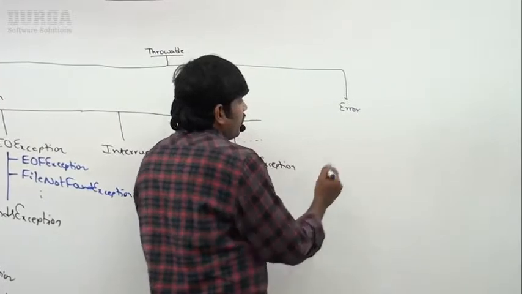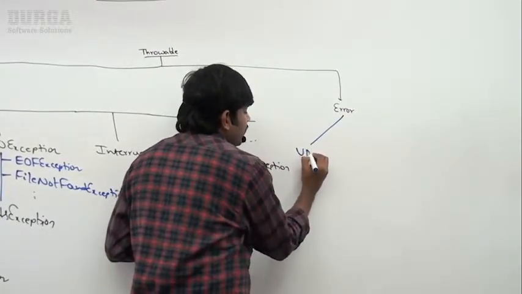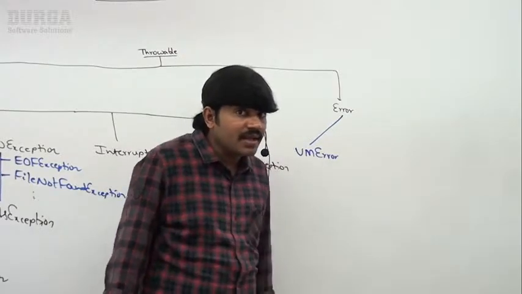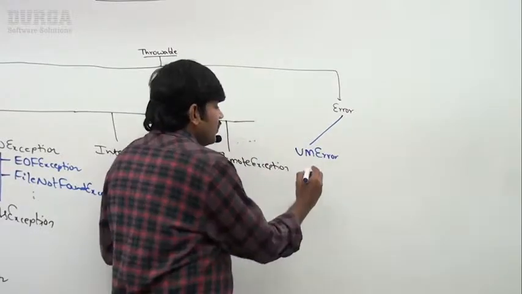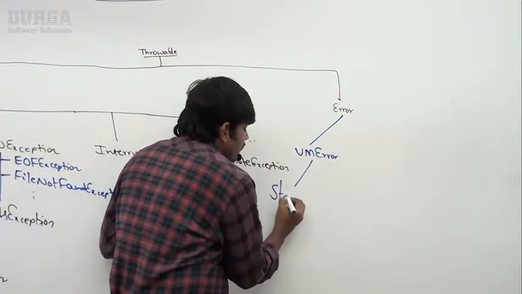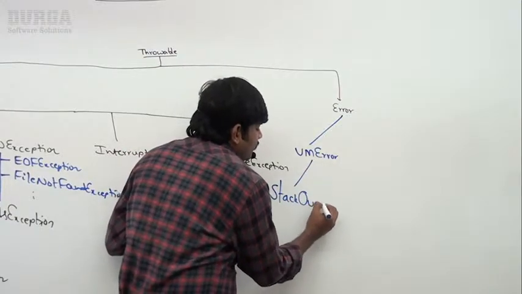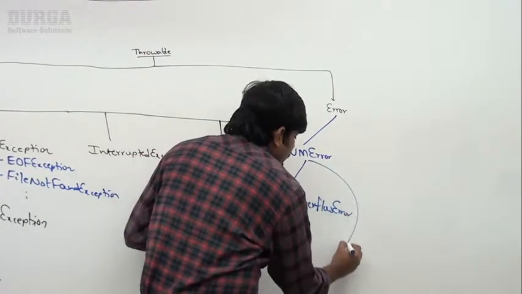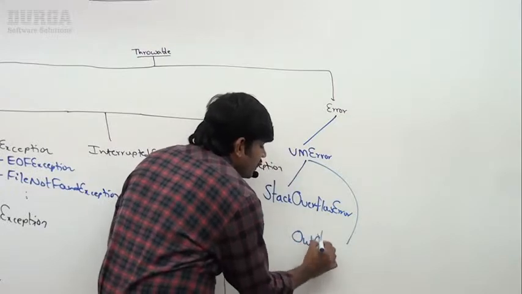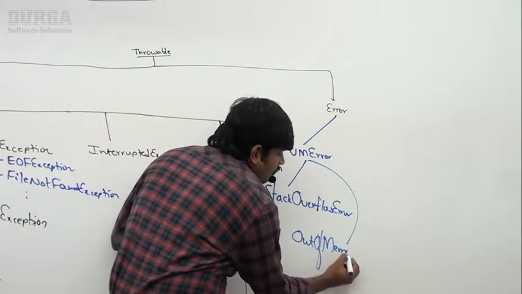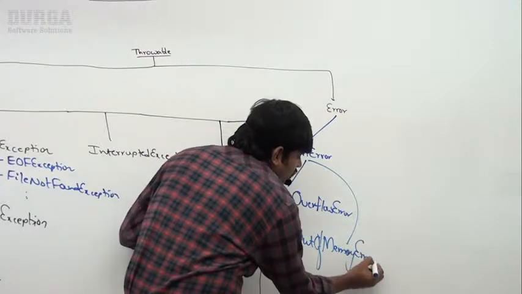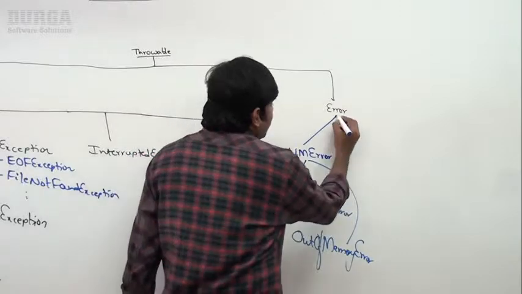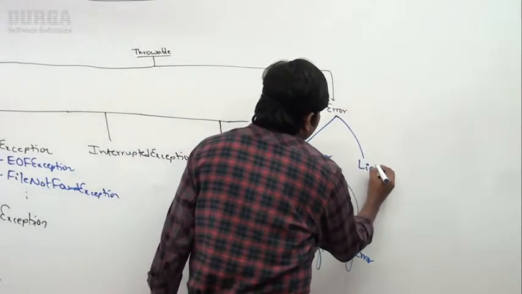Okay, VM error. Can you please spell out what is the meaning of VM error? Virtual machine error. Under that, stack overflow error. Next, out of memory error. Stack overflow error, out of memory error. Similarly, here, do you know, linkage error is there.